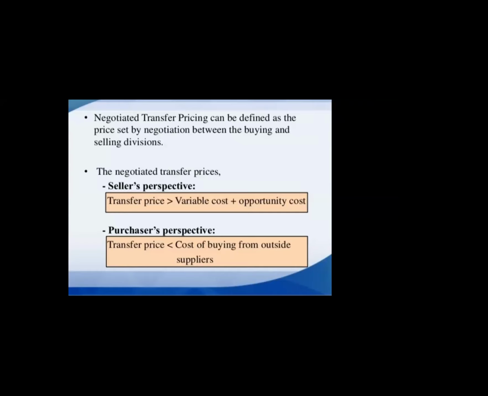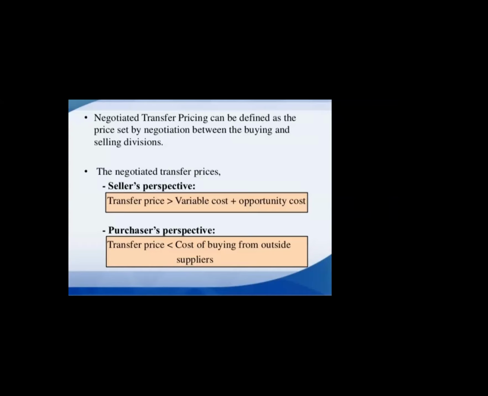A raw material division is selling its raw material to the manufacturing department. Now the buyer is the manufacturing department and the seller is the raw material division. Now what happens with negotiated transfer price from the seller's perspective?